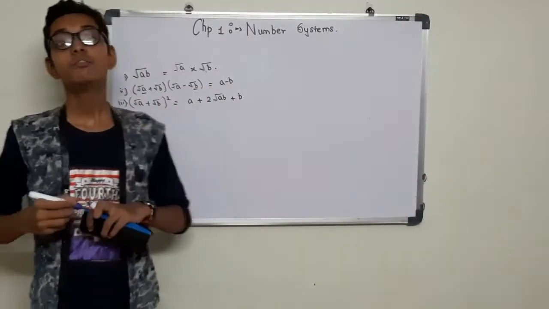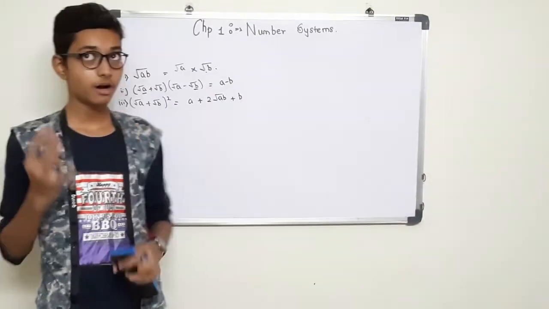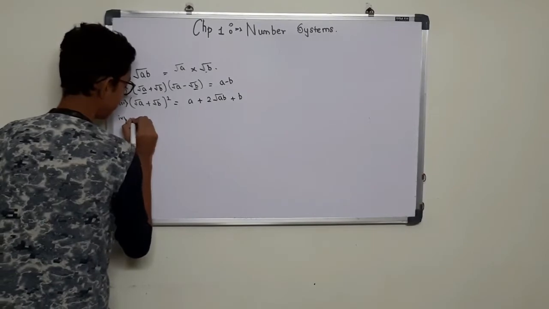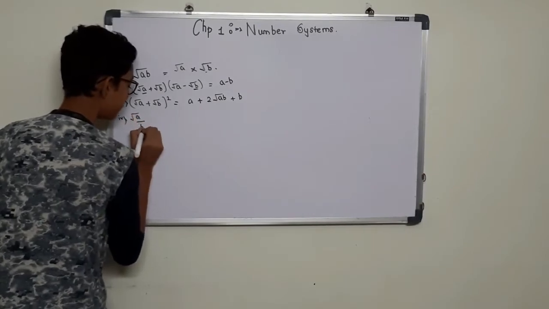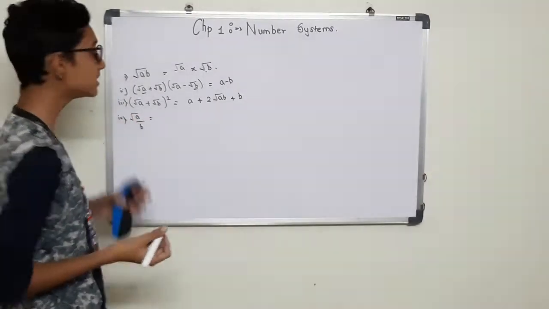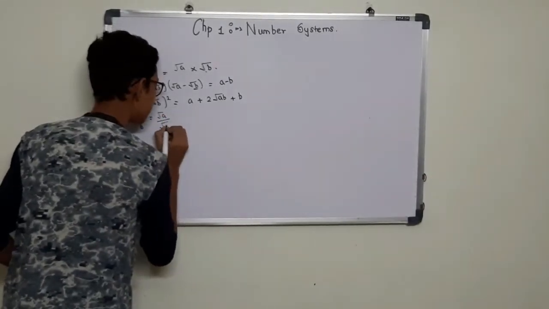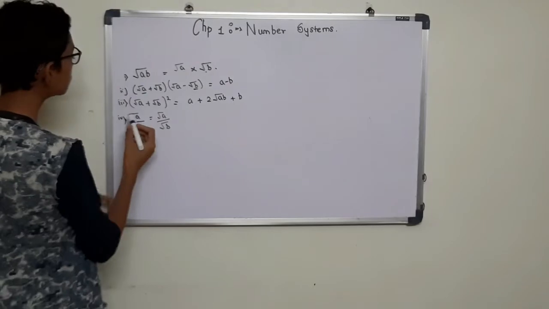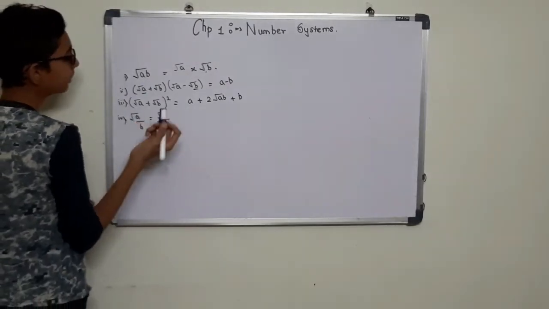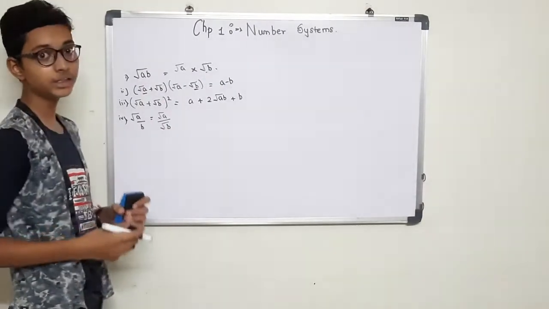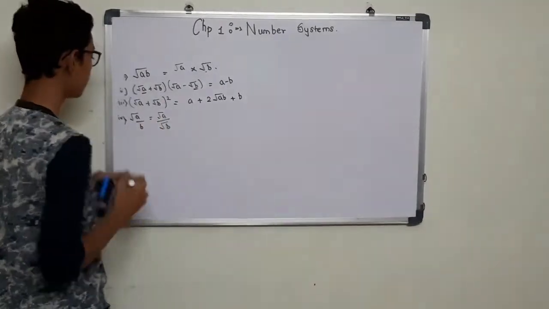Now we will see our fourth identity. Our fourth identity is root of a upon b. How will you simplify this? We simplify it as root a upon root b. In the numerator there will be root a and in the denominator there will be root b.